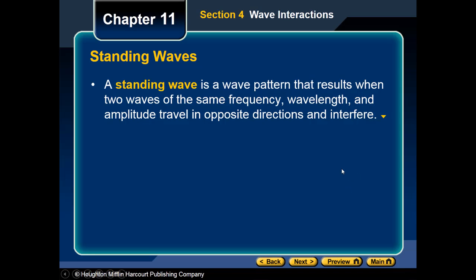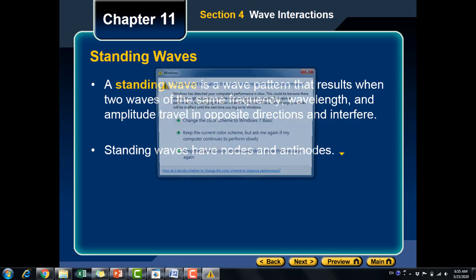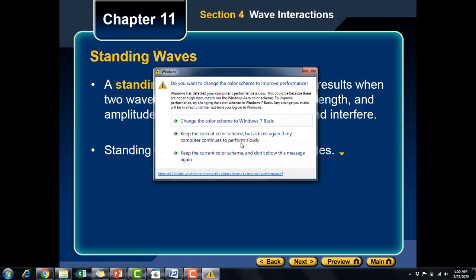Standing wave. A standing wave is a wave pattern that results when two waves of the same frequency, wavelength, and amplitude travel in opposite directions and interfere. Now you have your two waves meeting each other, but those two waves have identical frequency, wavelength and amplitude, and they are in different positions.